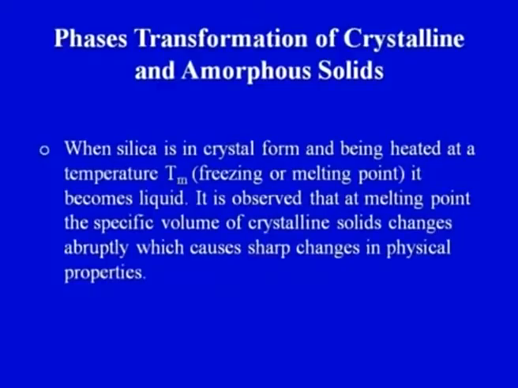Now let us try to see the phase transformation of crystalline and amorphous solids, because we have seen glasses are amorphous in nature. So we will try to distinguish between the crystalline solid and the amorphous solid. Let us try to understand what is given on the slide. When silica is in the crystal form and is heated at a temperature Tm, which is the freezing or the melting point. Why are we focusing on silica? Because in the case of glasses, silica is the primary or main constituent that results in the processing of glass. So one of the key raw materials is silica.